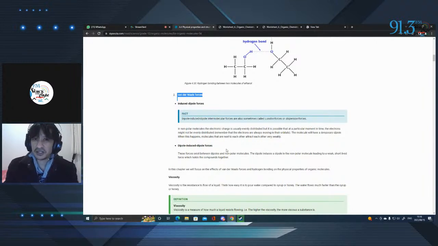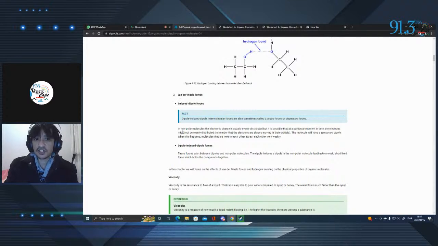Now don't be afraid by these terms. If you understand what a dipole is, as we just mentioned, two polar ends. Induced meaning it's inducing a dipole onto another one. It's causing another one to be polarized, right? So if we look at this, induced dipole intermolecular forces are also sometimes called London forces or dispersion forces. So you would have heard these names before, London forces or dispersion forces. So London or dispersion are types of van der Waals forces.